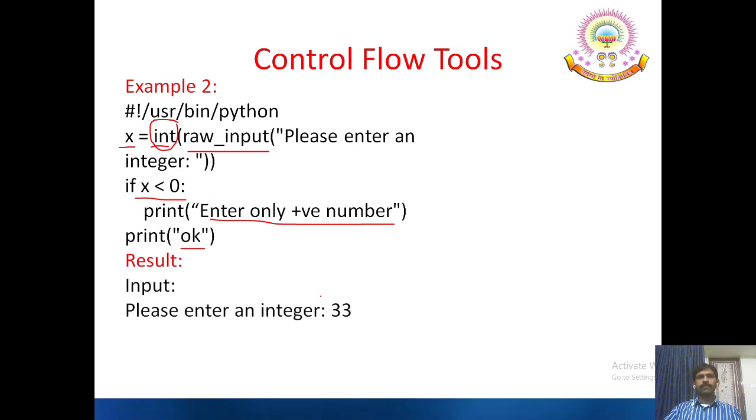Result, for example, the user has entered the value as 33, the output is just simply OK, because the condition is not true, sorry, false, then it moves down. 33 is evaluated to 0. 33 less than 0 is false, so it moves down to the normal sequence of operations, so OK is printed.